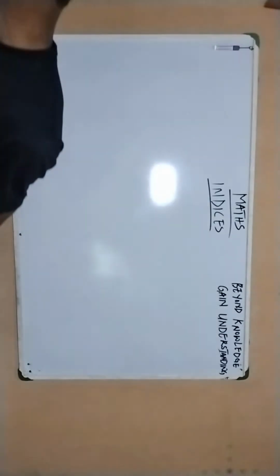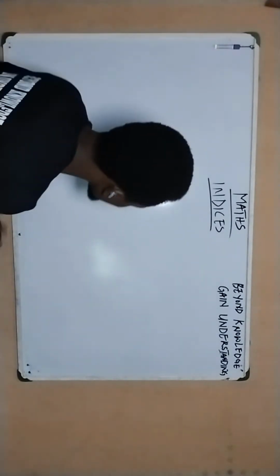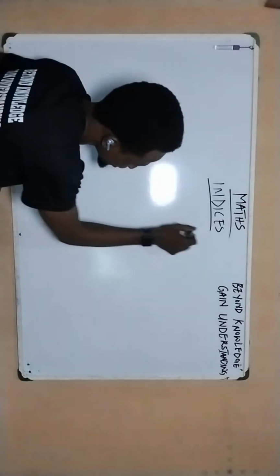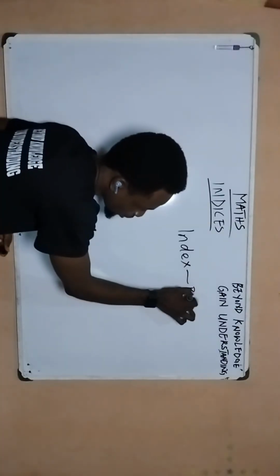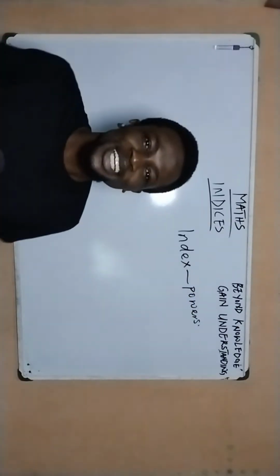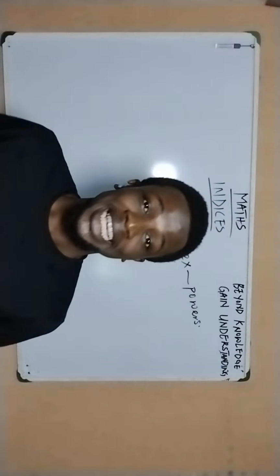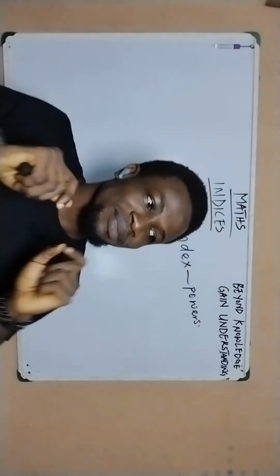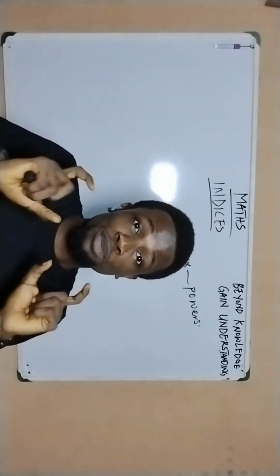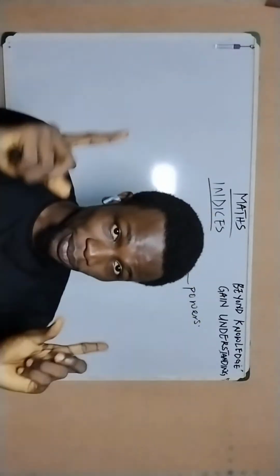So what is the concept of indices? Indices, short form, starts from the word index. An index in math has to do with powers. So indices is just trying to tell us that every number or even variable in math can be represented in terms of a base and a power.